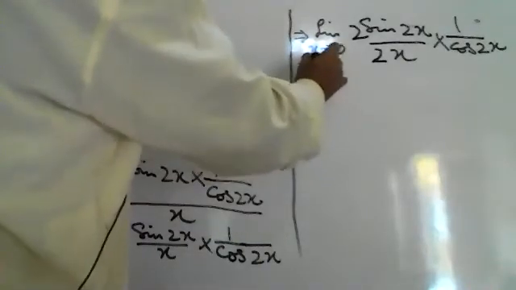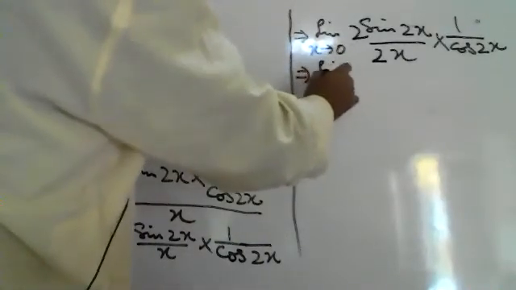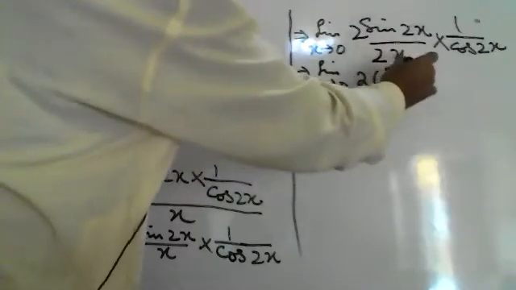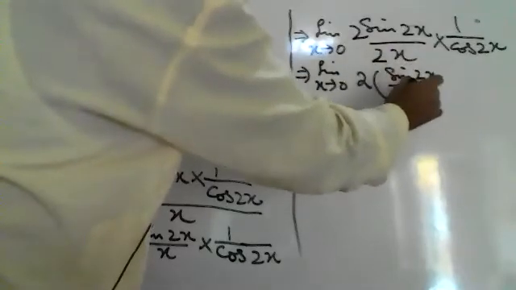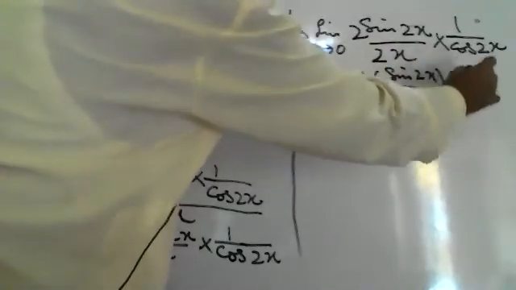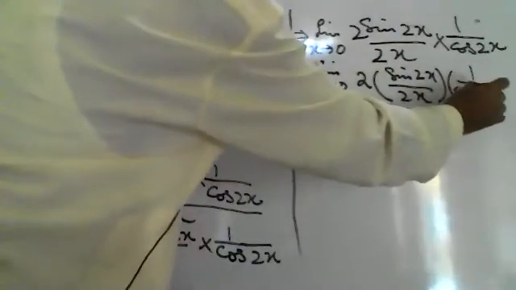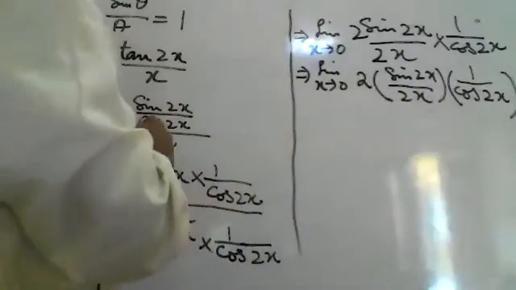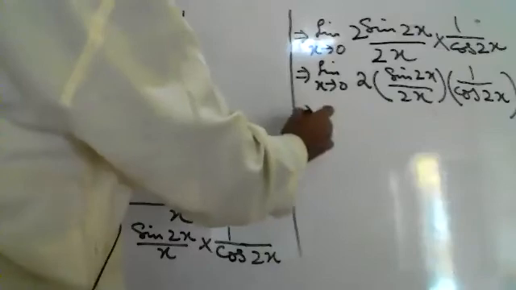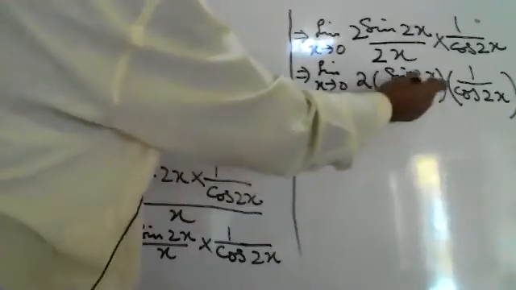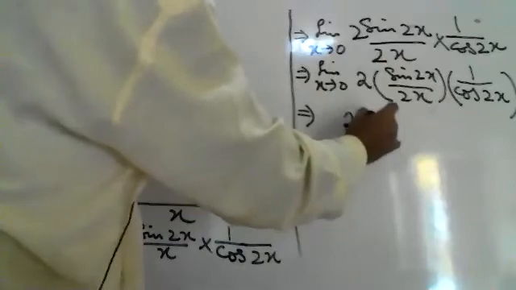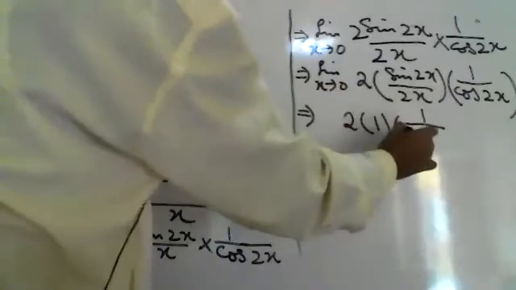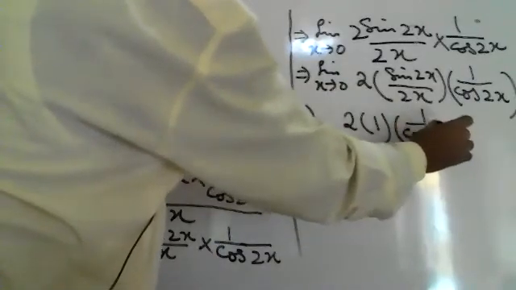So it will become limit x tends to 0, 2 into sine 2x upon 2x into 1 over cos 2x. Put the limit. 2 multiplied, the limit of this one is 1, and here we'll put the value of x as 0, cos 2 into 0.